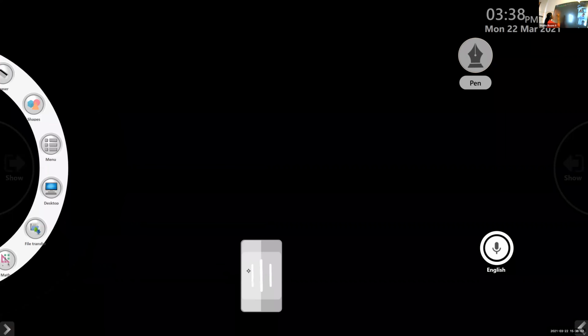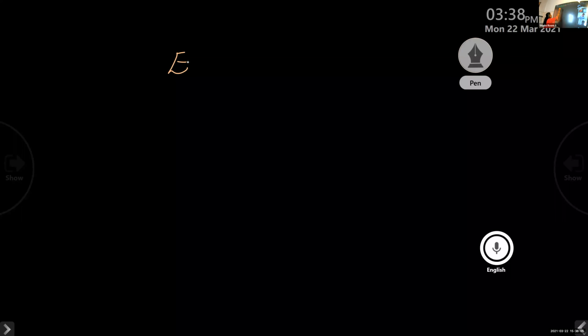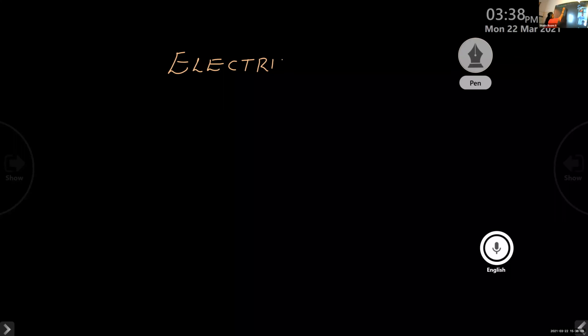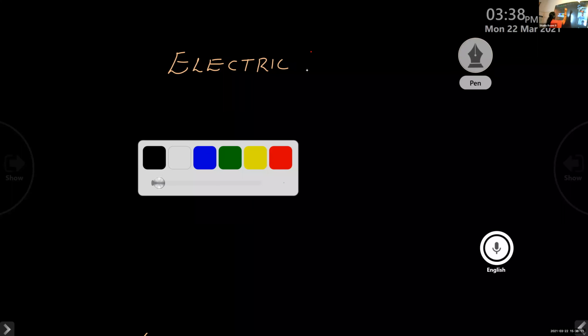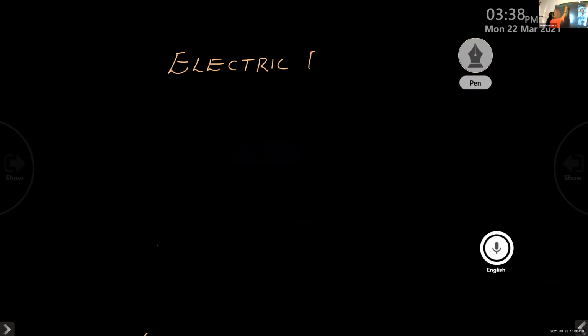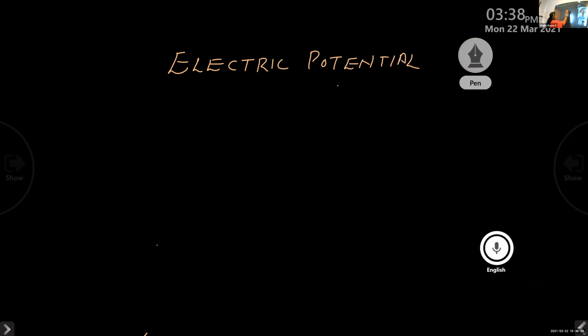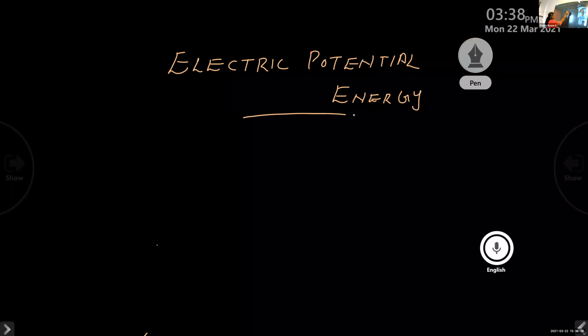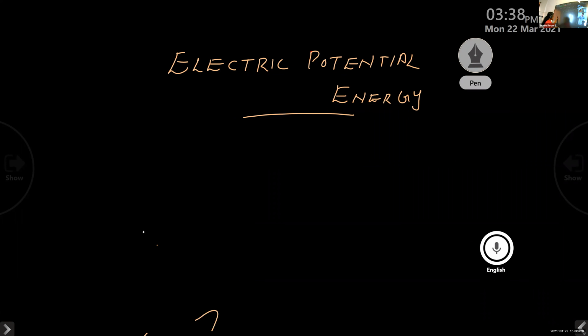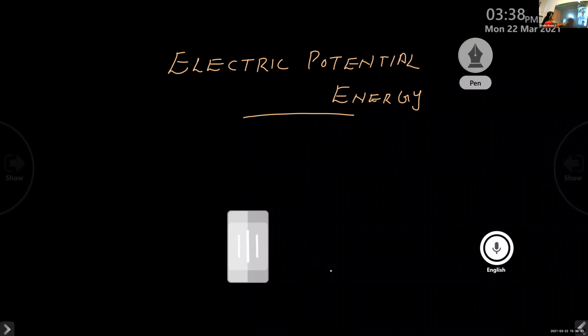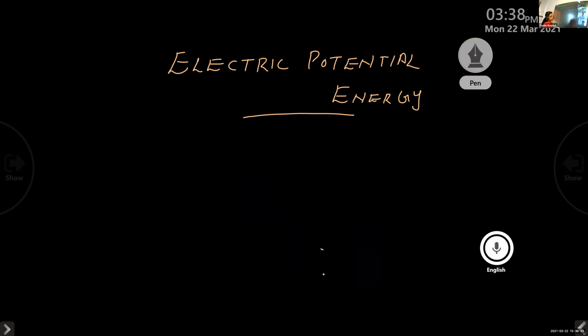In the last class, we were discussing electric potential energy. You can study the definition of electric potential energy by comparing it with electrostatic potential.